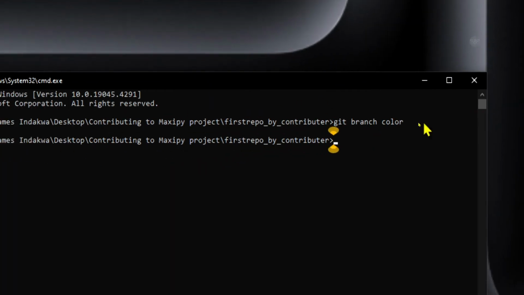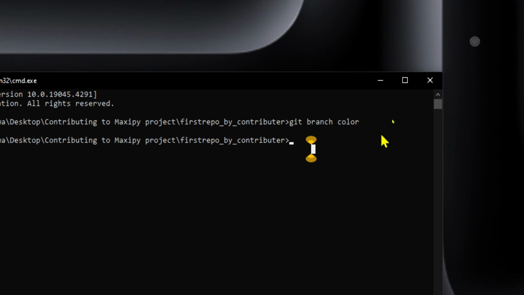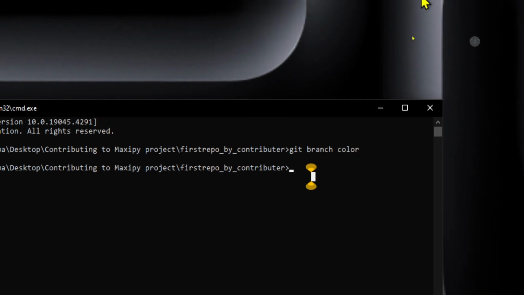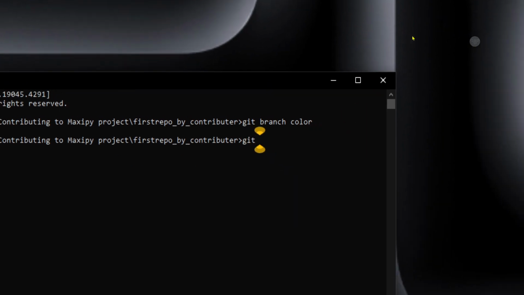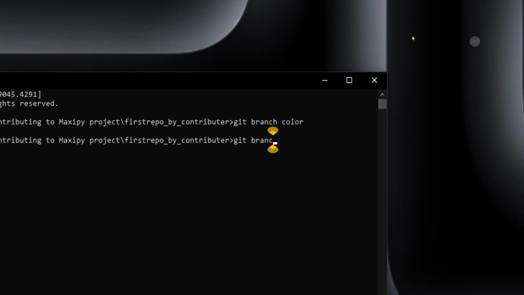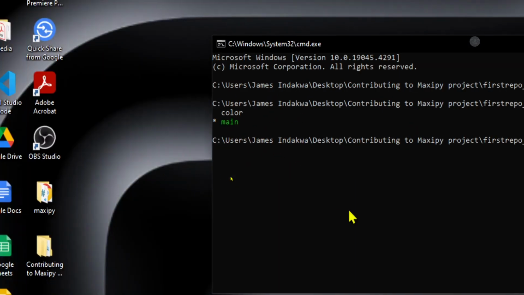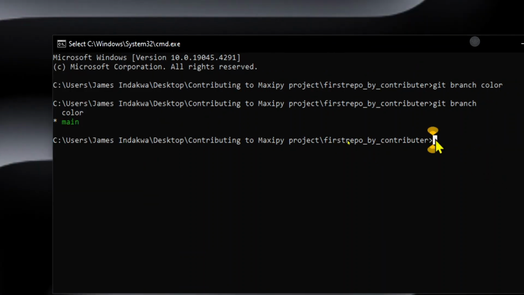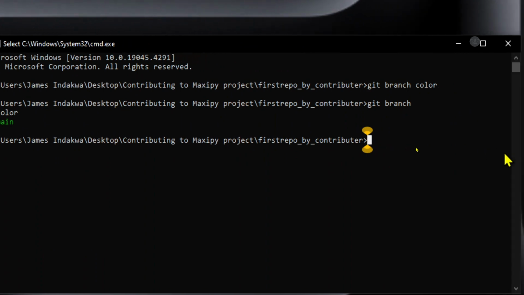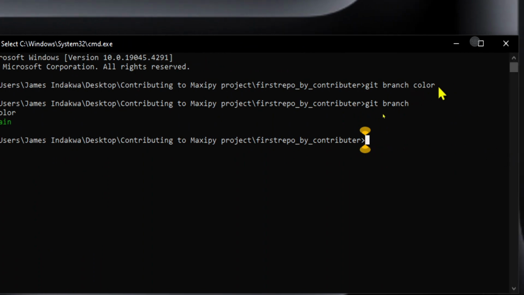Okay, what I need to do, if I want to check which branch I'm in right now, is git branch. You can see I'm in the main branch and I don't want to interfere with the main branch. So I need to check out, to go to that branch that I've just made, this branch called color.